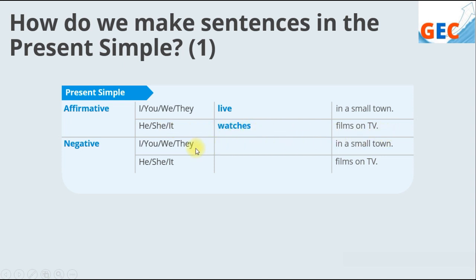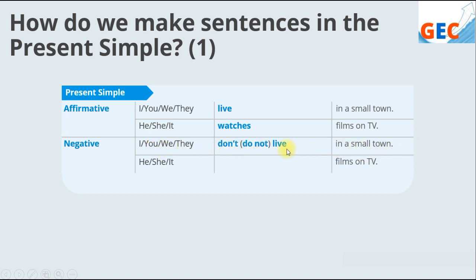For a negative sentence, with the subjects I, you, we, they, we say I don't live in a small town, or I do not live in a small town. You don't live in a small town, or you do not live in a small town.